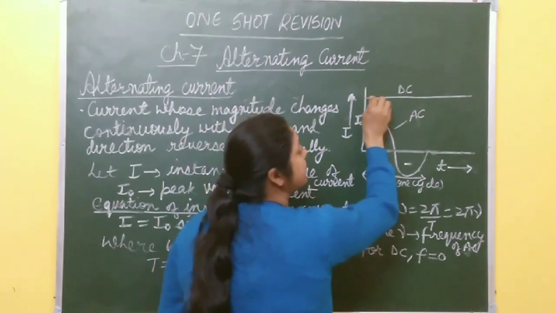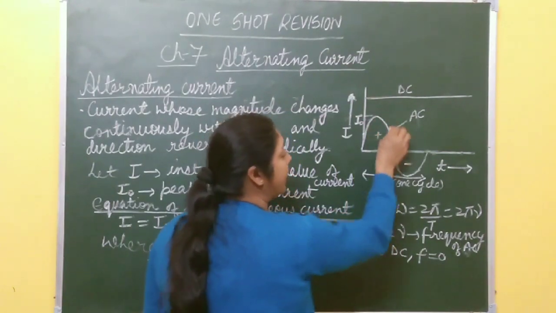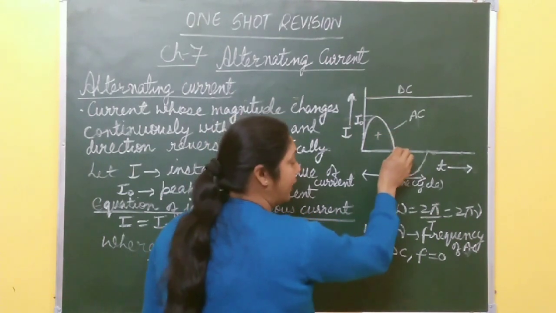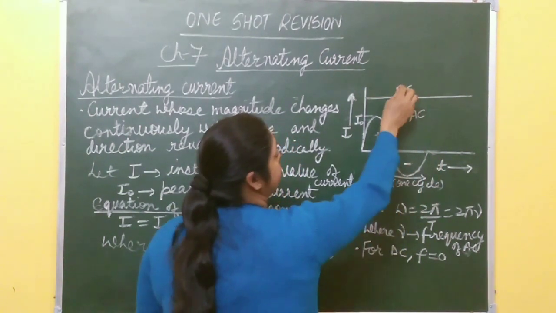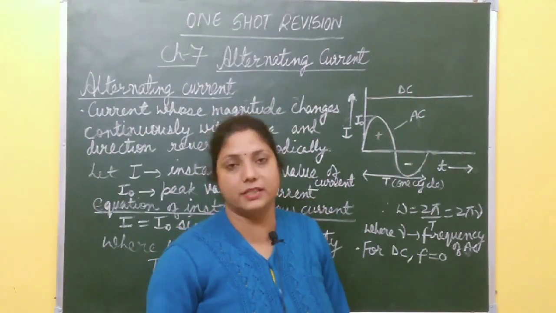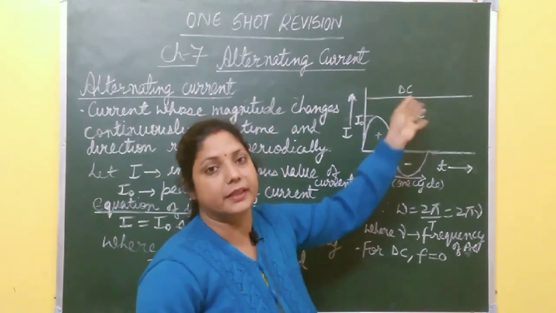So current remains constant with time. It does not change with time. But this is graph for alternating current. Its value changes with time and also direction reverses periodically, right? This direct current is produced by battery or cell. That is the source of direct current, and we know how direct current is produced.